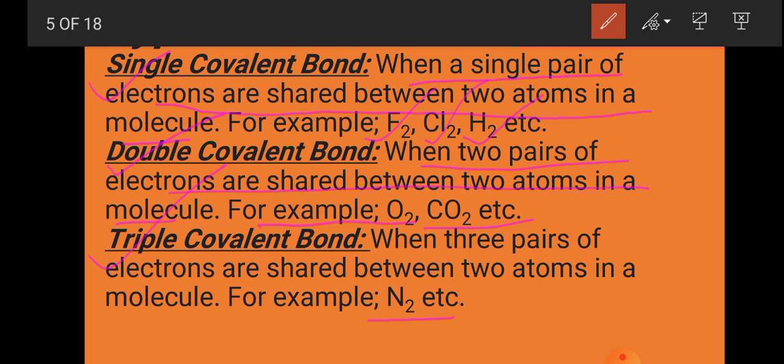So there are 3 types of covalent bonds: single covalent bond, double covalent bond and triple covalent bond. These 3 categories of bonds are formed by sharing of 1 pair, 2 pairs and 3 pairs of electrons respectively. I think it is clear. Let me tell you the examples.